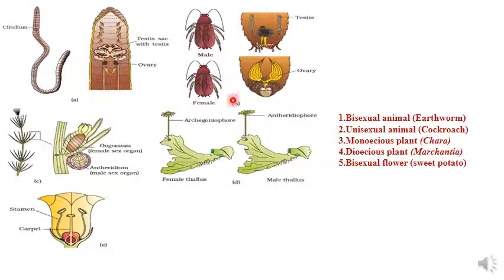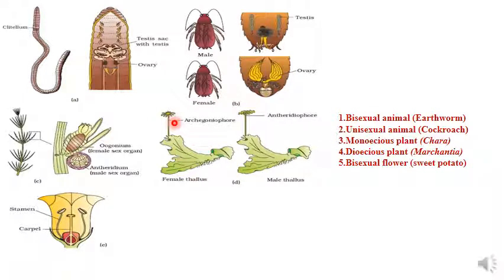Then the fourth one is the example for a dioecious plant. Dioecious plant, the example is Marchantia. So in case of this plant Marchantia, the female plant or the female thallus will have the female reproductive structure known as archegoniophore.